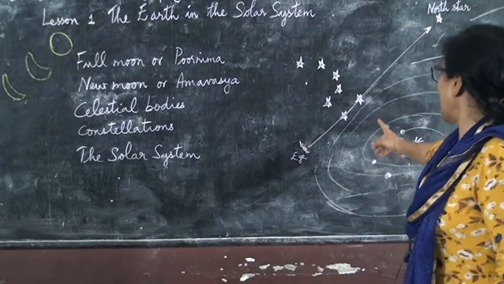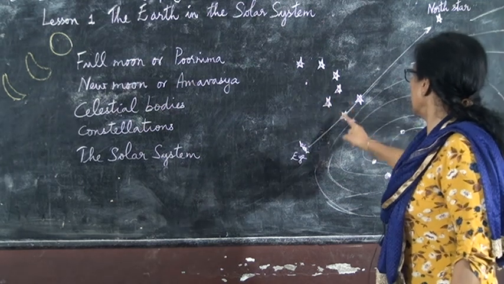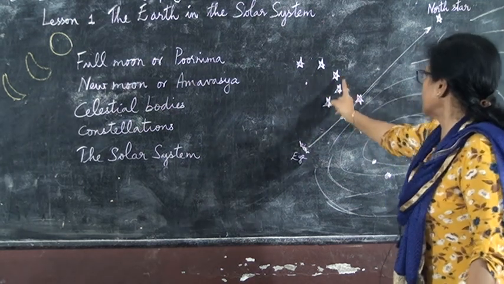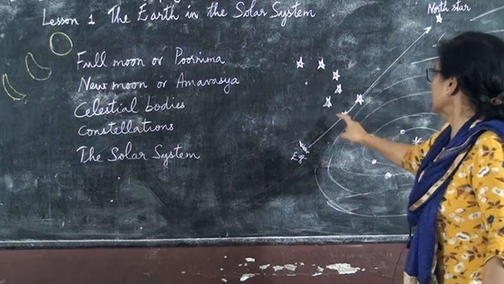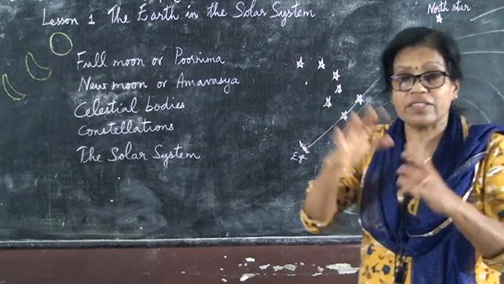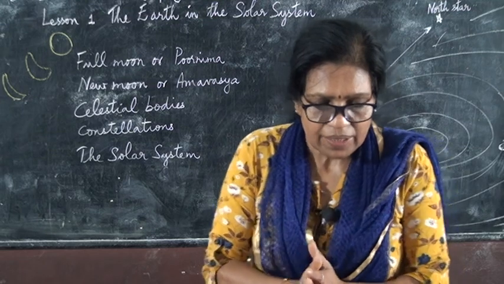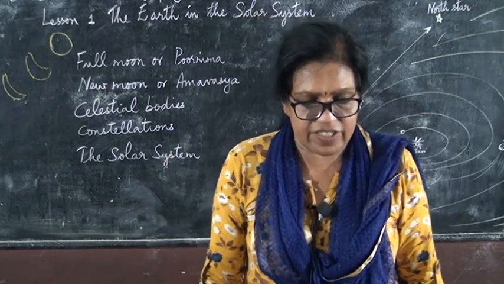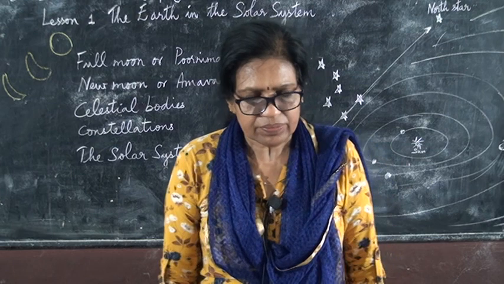Now here I have drawn this. This is the Saptarshi. 1, 2, 3, 4, 5, 6, 7 stars. These seven stars are called the Saptarshi, or the seven Rishi sages.